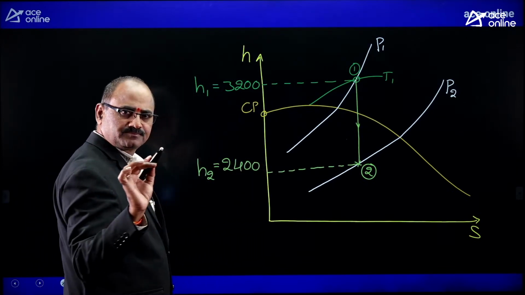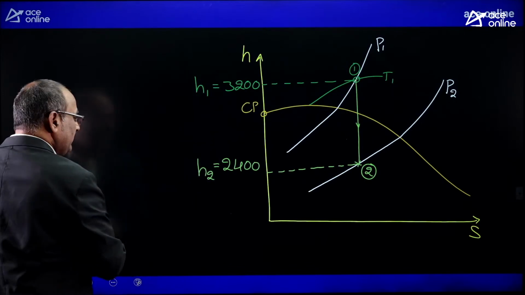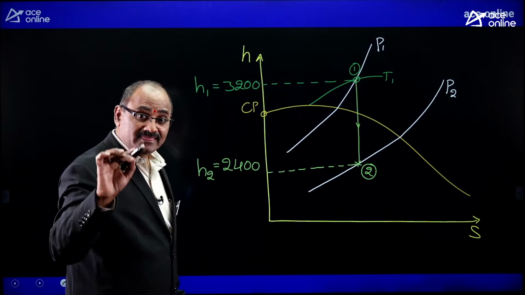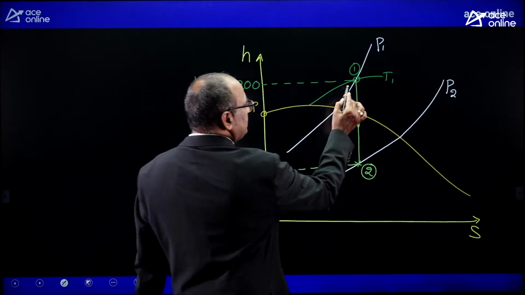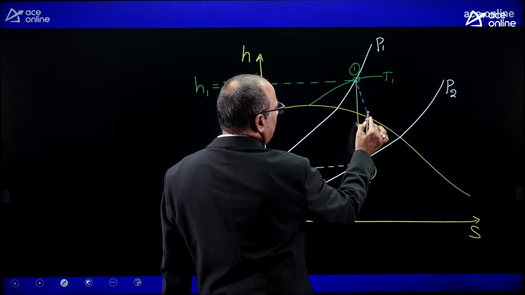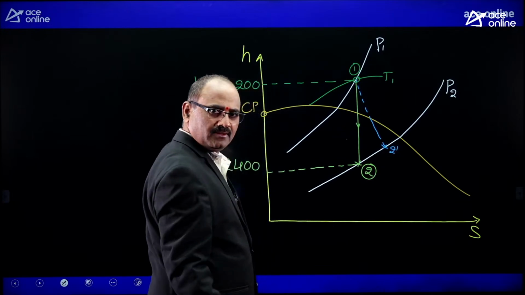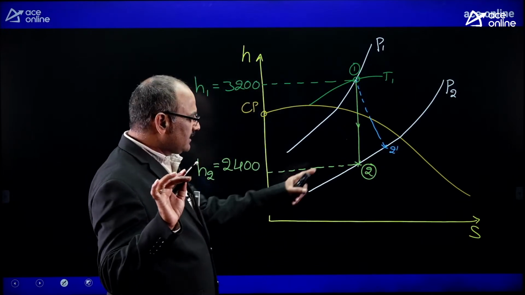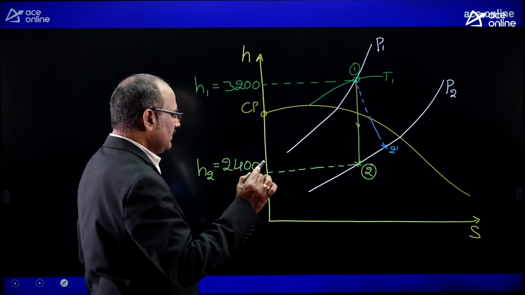kilojoules per kg. But it is given the enthalpy after actual expansion. The actual expansion process may be represented like this. This is the 2 dash. The state 2 dash is the state of the steam after actual expansion.